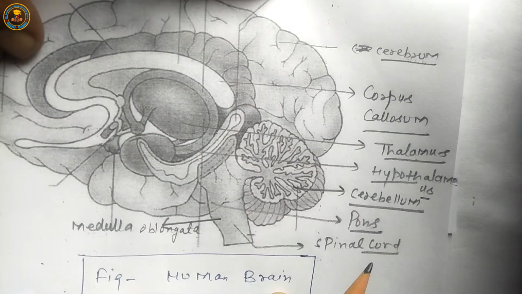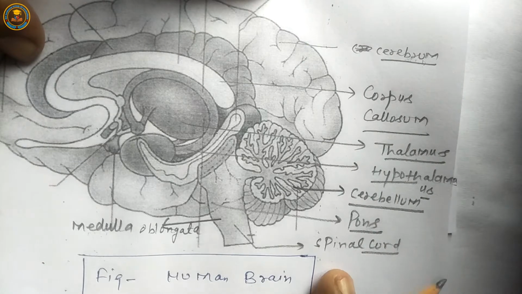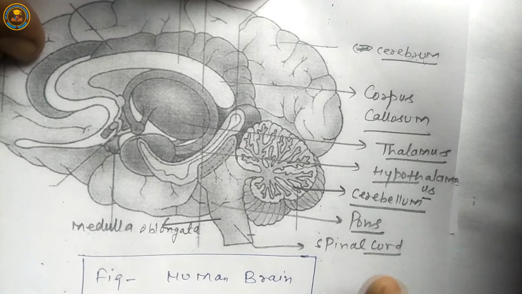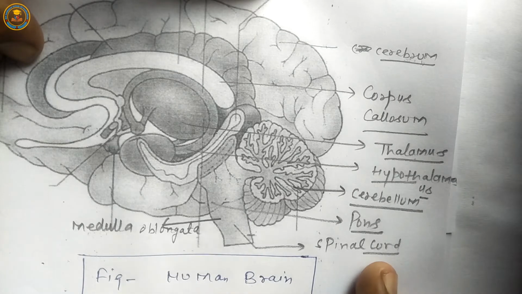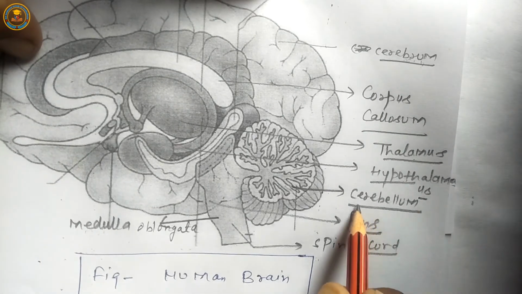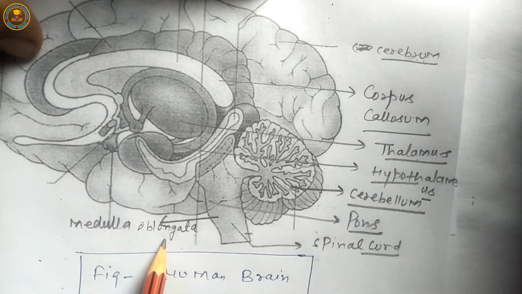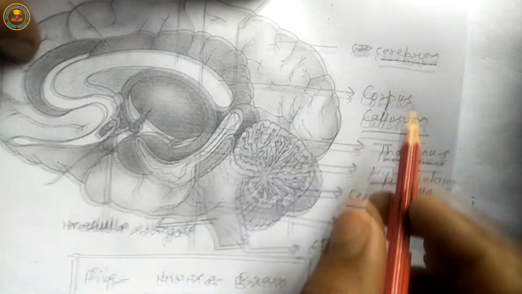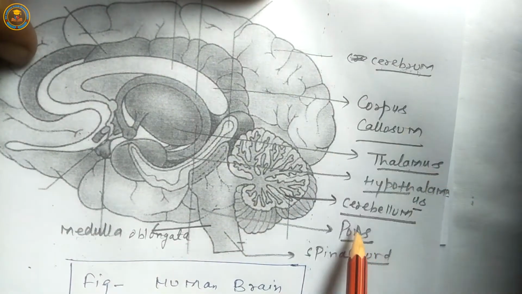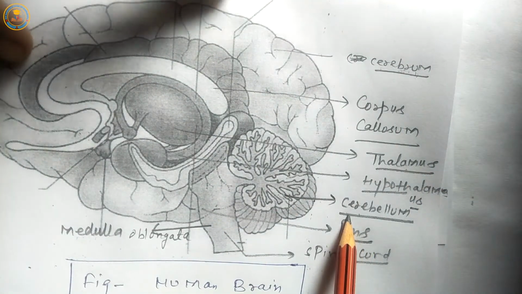Next part is midbrain. It is a part of brain, located in the middle part of brain. Midbrain is made by corpora quadrigemina. Third is hindbrain, located in the posterior part of brain. Hindbrain is made by cerebellum and medulla oblongata. Cerebellum is the second largest part of brain. The first largest part is cerebrum.